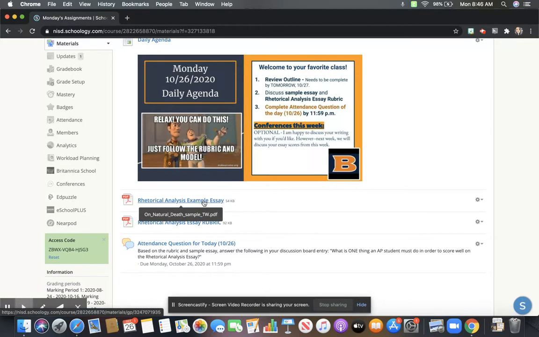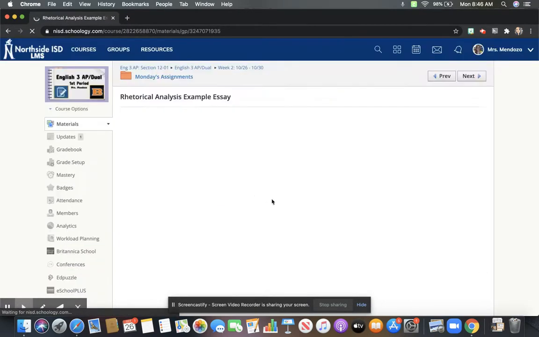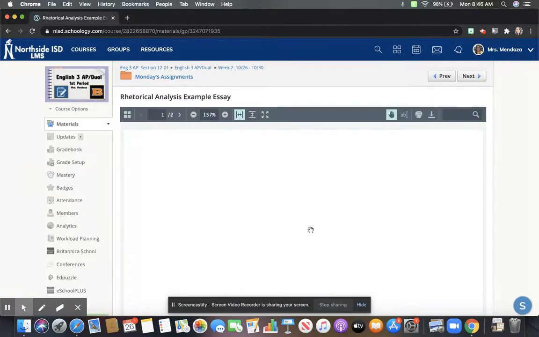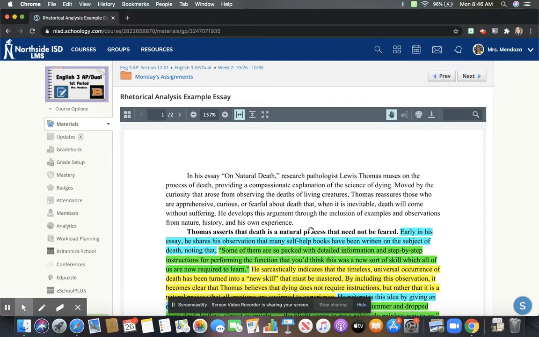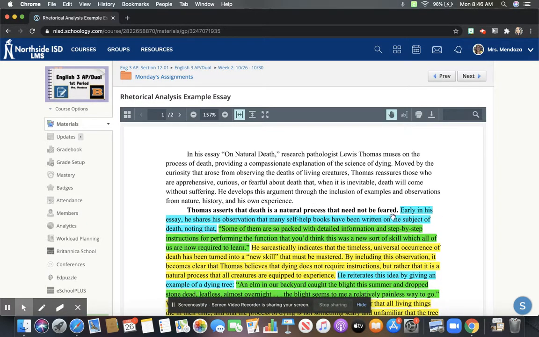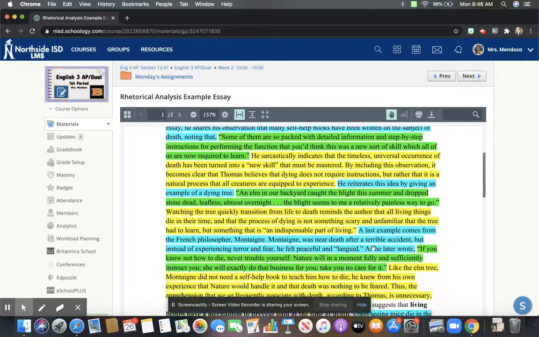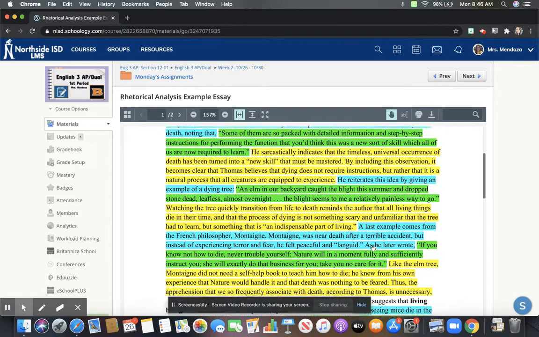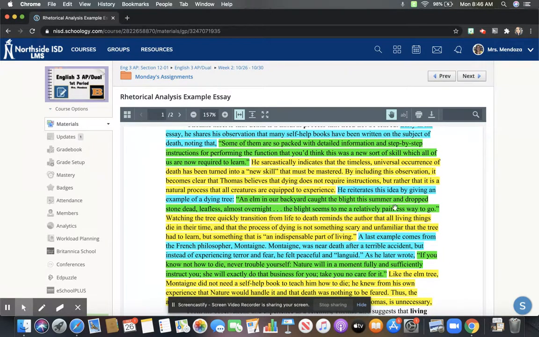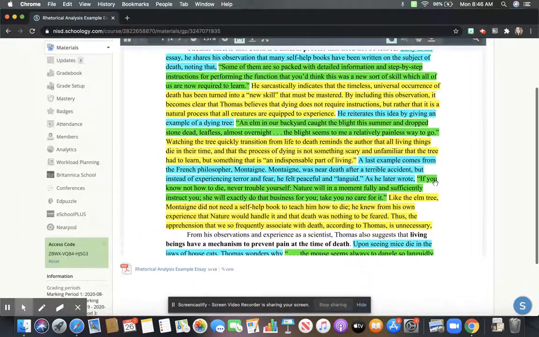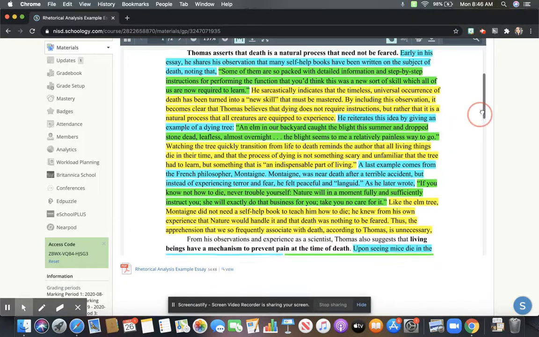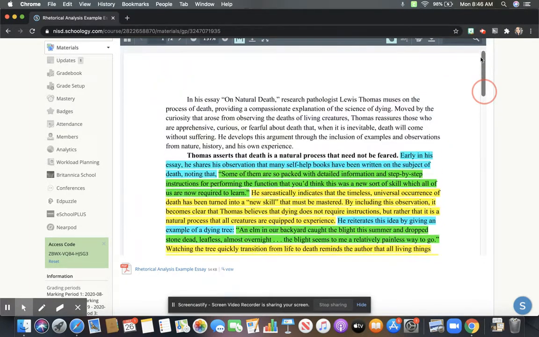So you have this rhetorical analysis example essay, and it is color-coded for you by body paragraph, so you can look at the claim, the context for the evidence, how the evidence is woven in there, and then the yellow in commentary. And you can see that that is repeated, right? That is all one body paragraph, and that was with all three of the pieces of evidence that were given to you in your sample outline, okay? And then the same thing here for this next body paragraph.